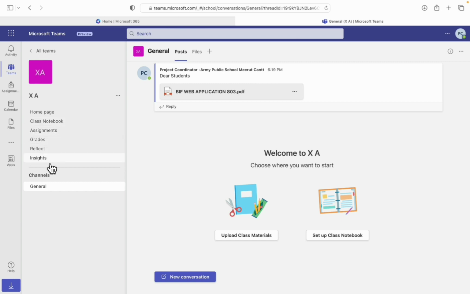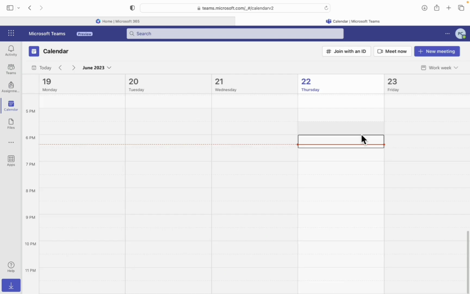Now let's move towards the area from where we'll be able to conduct our online classes. So we have to go towards the calendar. Once we are here on the calendar page, we can schedule a meeting by clicking here on New Meeting. We can start the meeting instantly, and we can even join a meeting with the meeting ID. So let's see how we create a meeting instantly and share the link with the students.